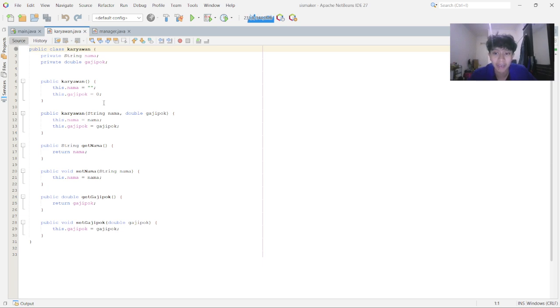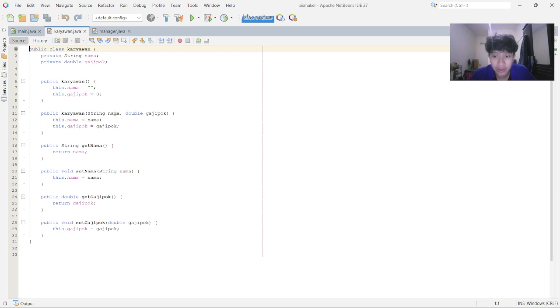In this class, I applied the concept of encapsulation, declaring the attributes nama and gaji pokok, or basic salary, as private. This ensures that the data cannot be accessed directly from outside the class. To allow controlled access to these attributes, I implemented setter and getter methods, here return nama. The setter methods are used to modify the values, while the getter methods are used to retrieve the values, here the return and this. And this one is the encapsulation, the private one.